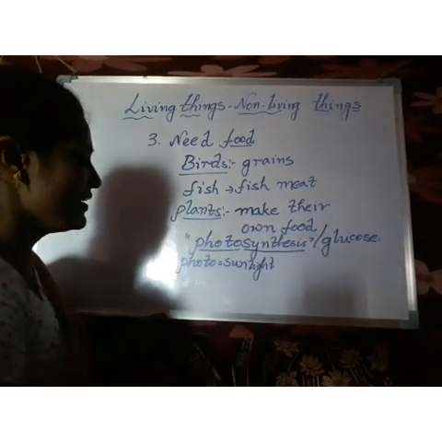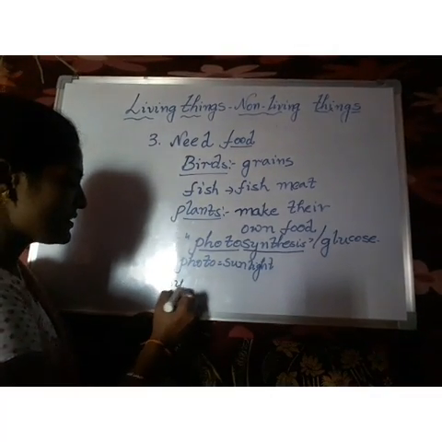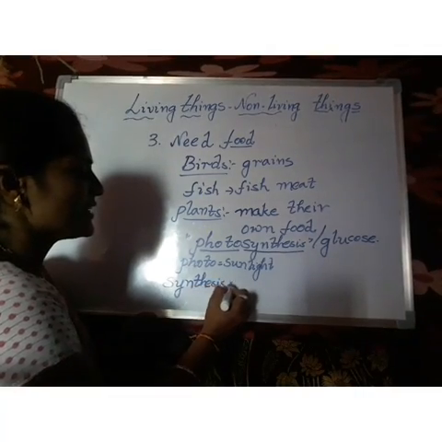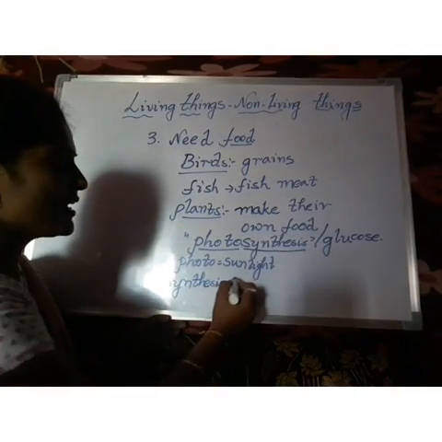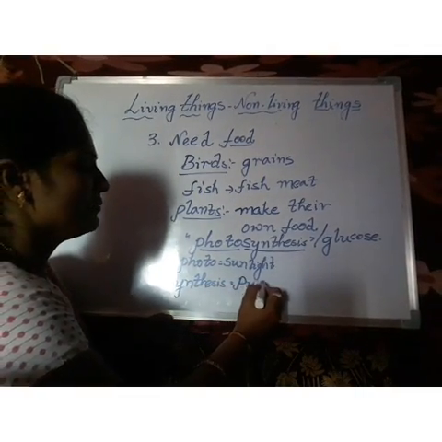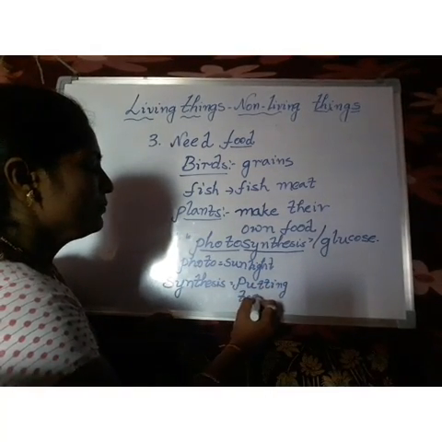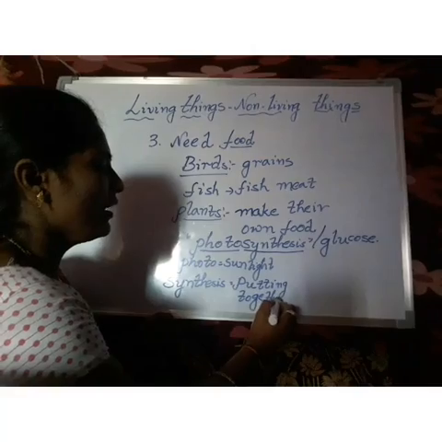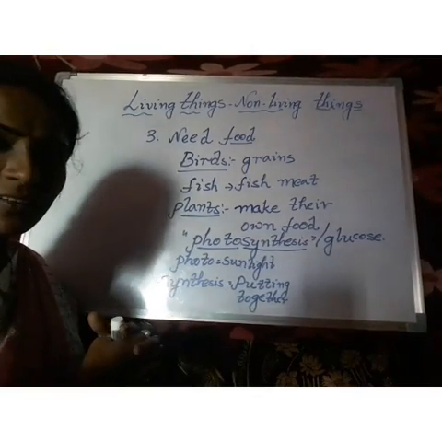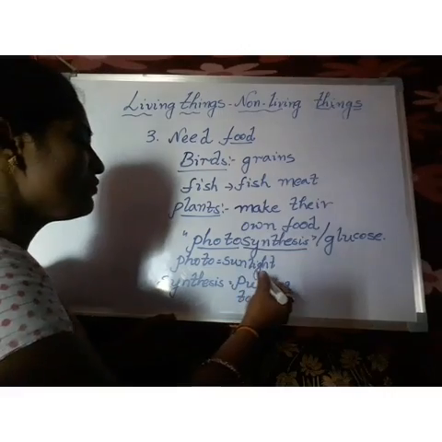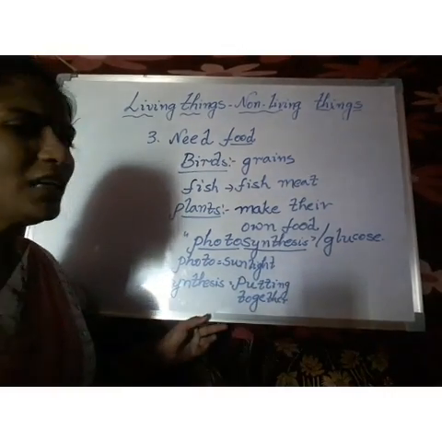Sunlight. And synthesis. What is the meaning of synthesis? Putting together. Putting together means all are working together. Okay, see, photo means sunlight and synthesis means working together or putting together.